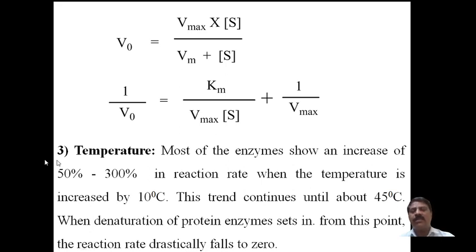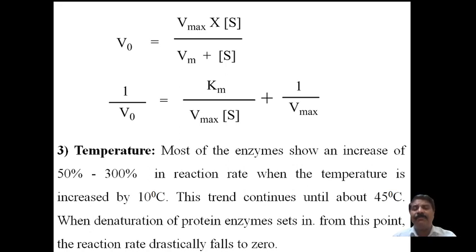Now coming to the third factor, which is temperature. Most enzymes show an increase of 50% to 300% in reaction rate when the temperature is raised by 10 degrees Celsius, because the rate of the reaction usually depends on the temperature coefficient.